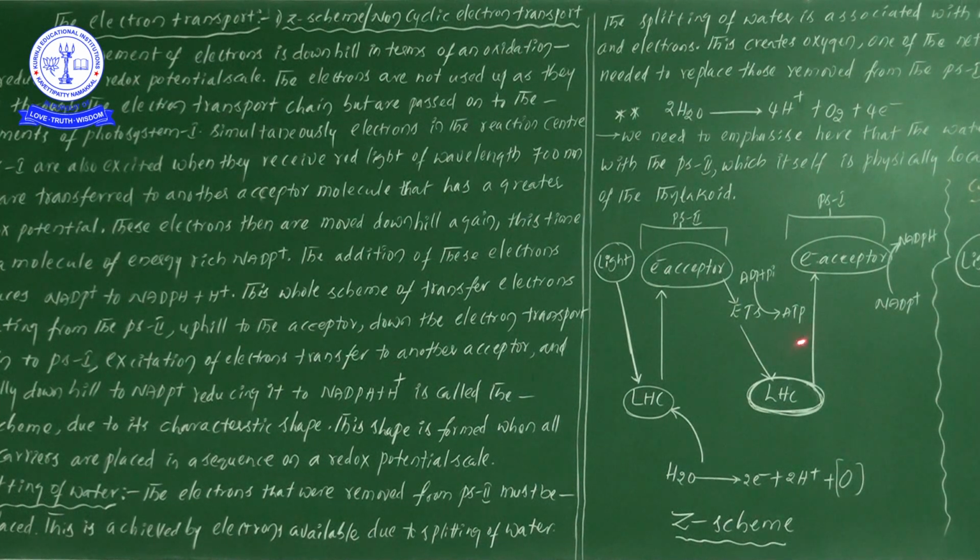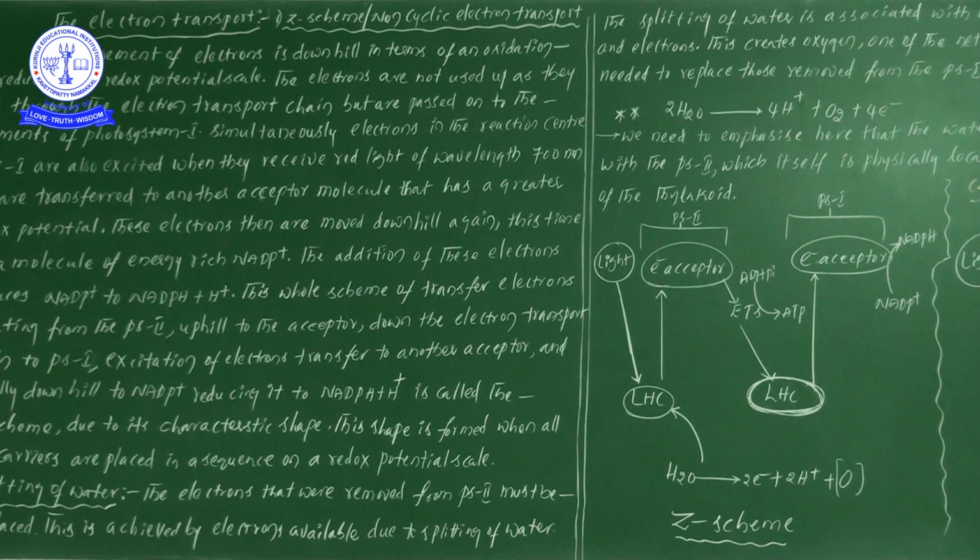And in non-cyclic electron transport, ATP formation as well as NADPH formation takes place. So do you remember one point, this ATP as well as NADPH we have called the assimilatory power. And one more point, ATP as well as NADPH we consider as products of the light reaction. These two products of light definitely are involved in the process of the dark reaction, which occurs in the stroma of the chloroplast. Okay, I hope you understood this one.